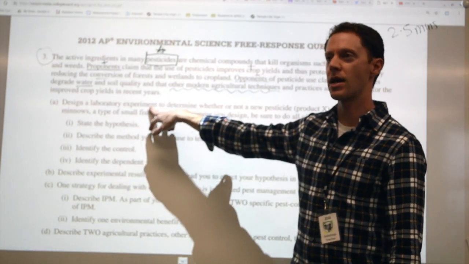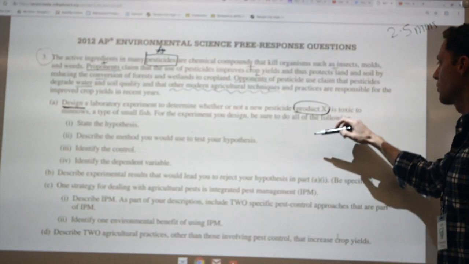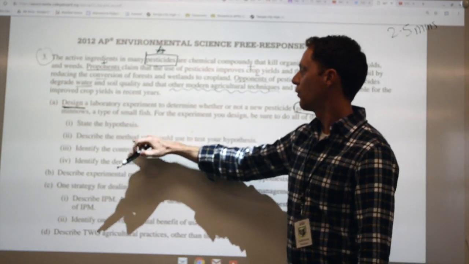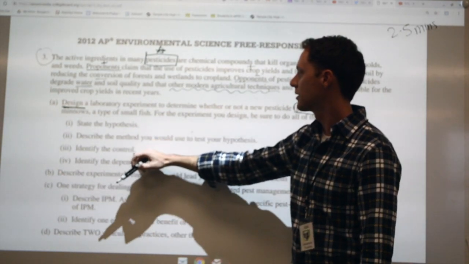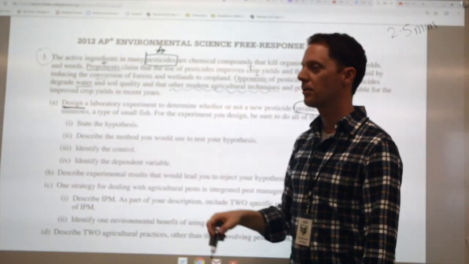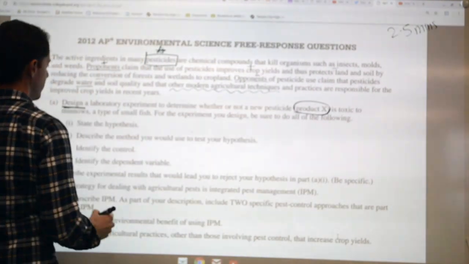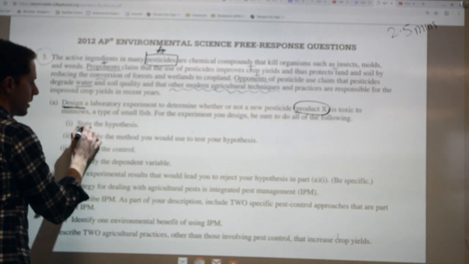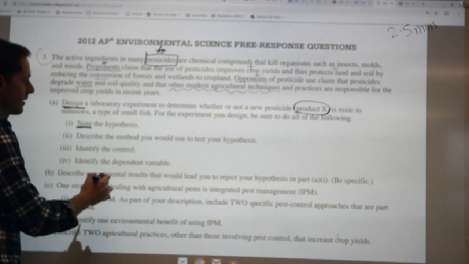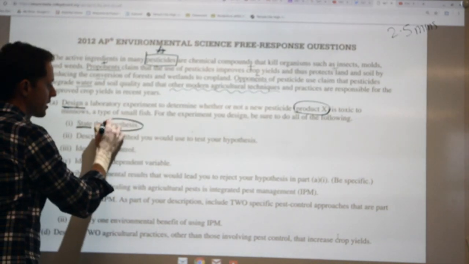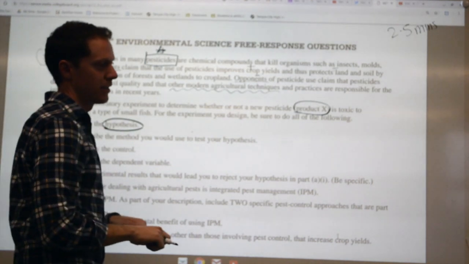So we're going to dive into part A right now. Be sure to do all the following. There's 4 parts, right? Hypothesis, method, control, dependent variable. So this is going to take some time. So what I would do, I'm going to underline the action word in this portion of part A, which is state. And our key word is hypothesis. So we're going to state the hypothesis.